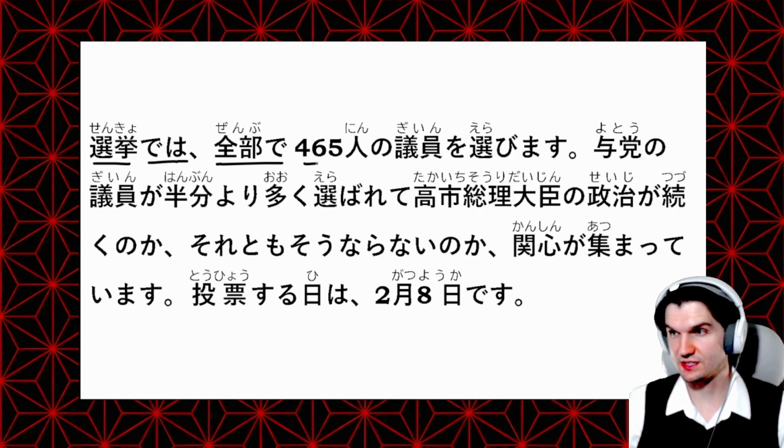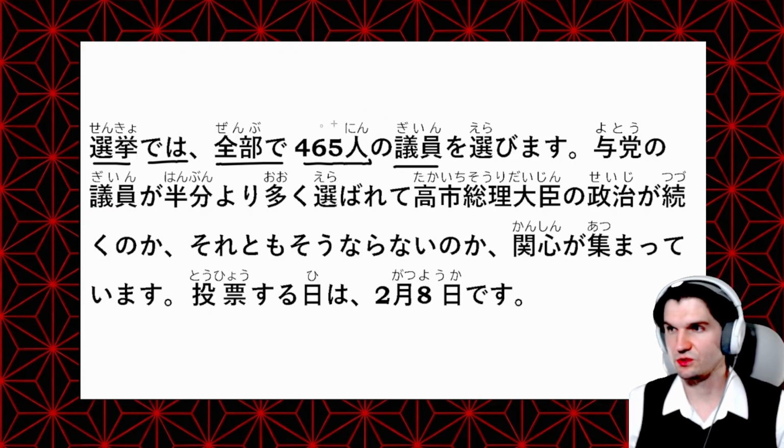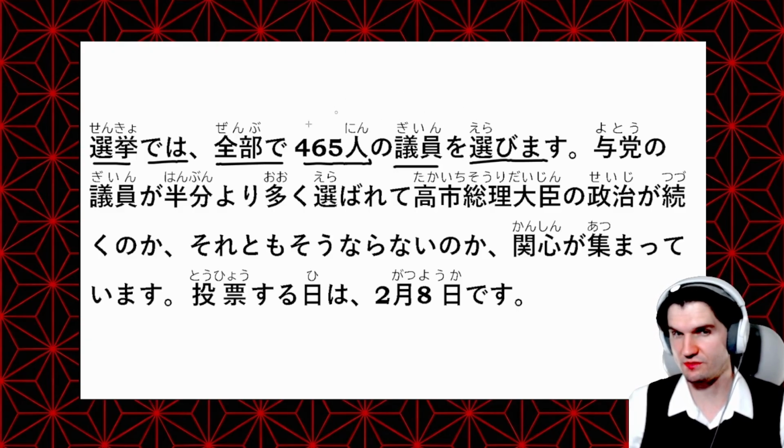So 465 people are counted for people. 人の議員. So 議員 is members, and we just attach that to our counter with no. So 465 members を選びます. So this is what we are selecting, is these 465 members of the lower house. And 選ぶ once again to select.